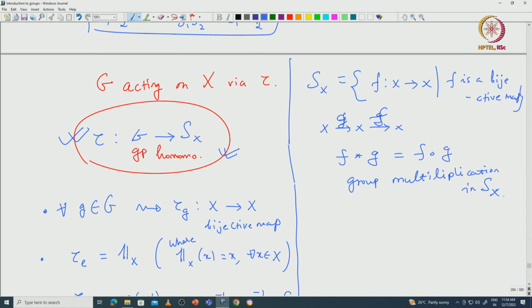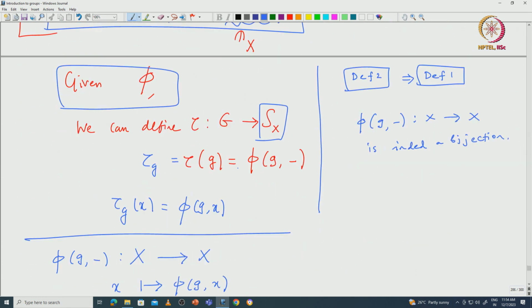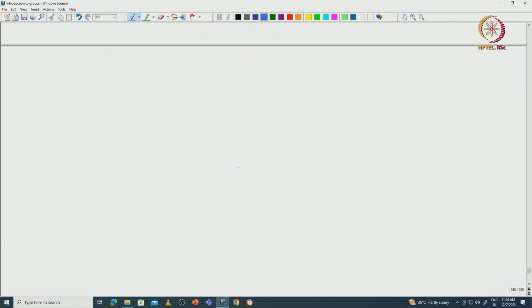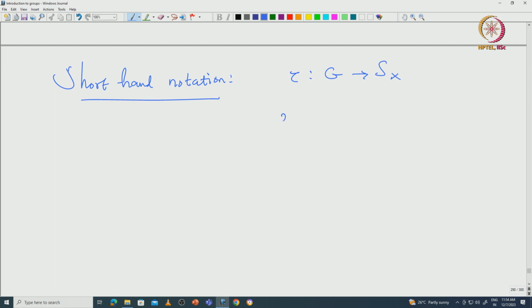In practice we do not often use this tau. Again we will use a shorthand notation. What is this shorthand notation? We suppress this tau. We say that there is this action of G on X. Then instead of writing, given x in X, the image tau g of x, that is sometimes written as g dot x. So, this is the shorthand notation.